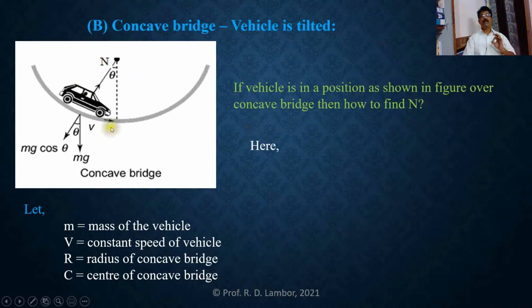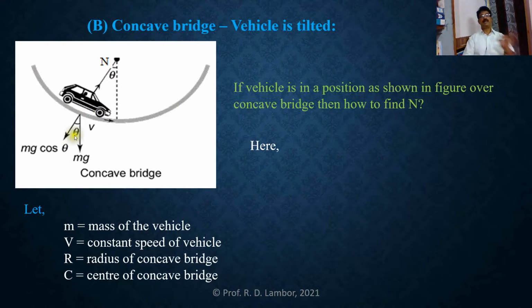So here at this tilted position, the forces acting on that vehicle are once again the weight of the vehicle acting vertically downward and the normal reaction towards the center of this concave bridge. But these two forces are not acting along the same line, but they are making angle theta with each other.